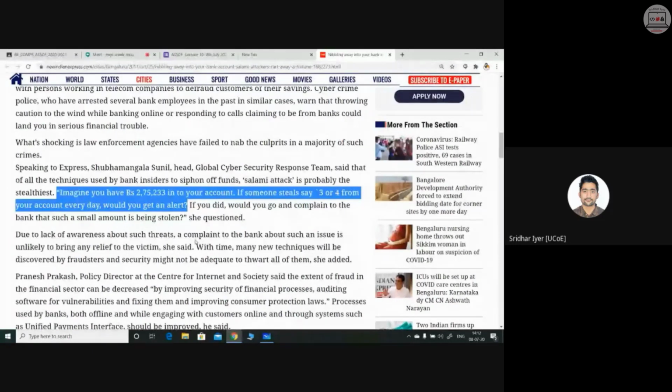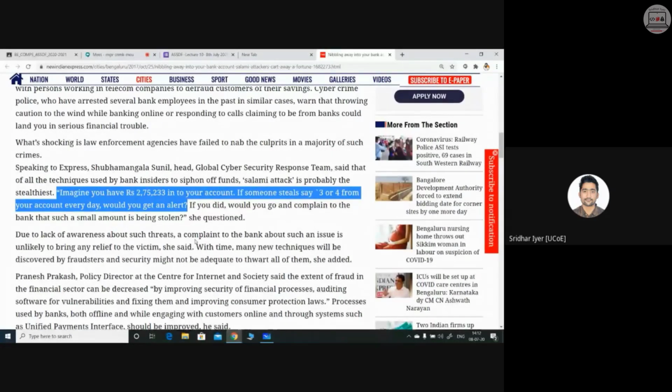an alert? No, because alerts are generally raised when a huge amount is deducted, or you can even set the amount after which you should receive an alert. In my case, the default is 1,000 rupees. So if someone does any transaction below 1,000 rupees, I may not even receive any transaction alert.